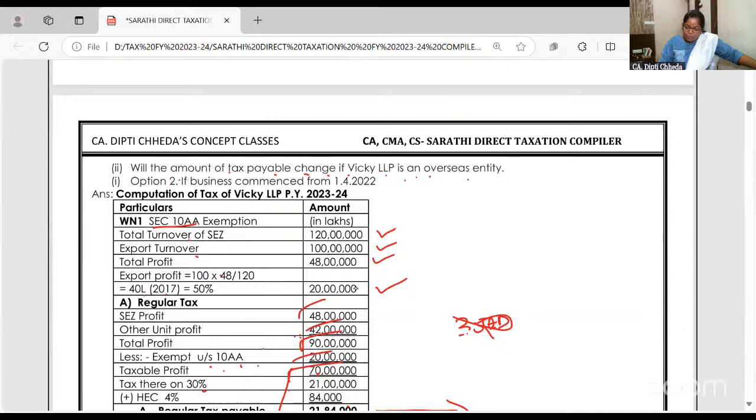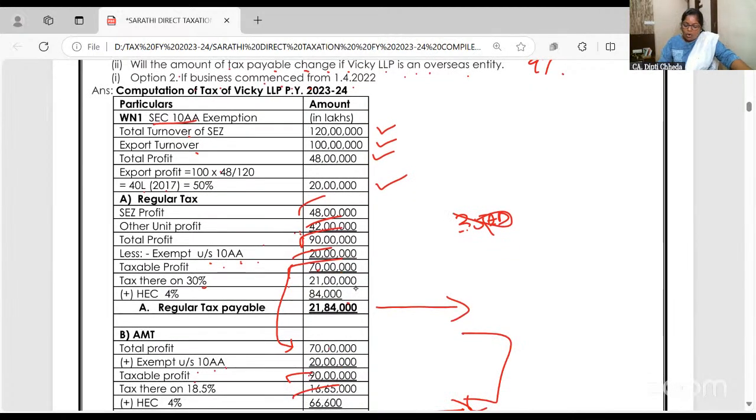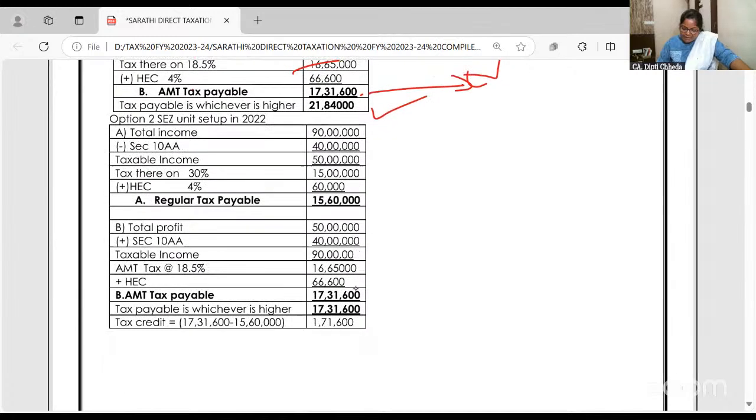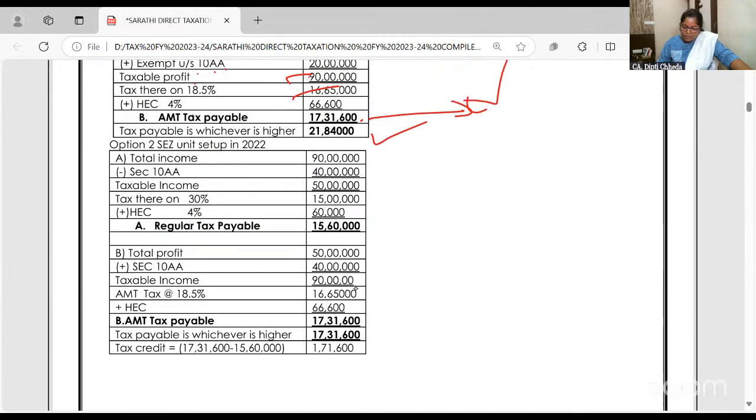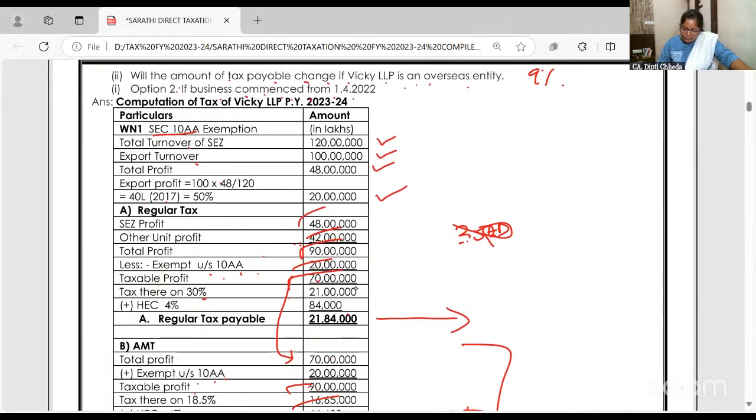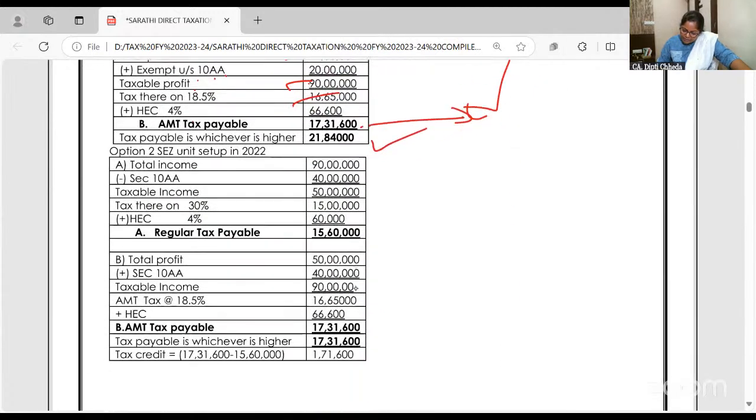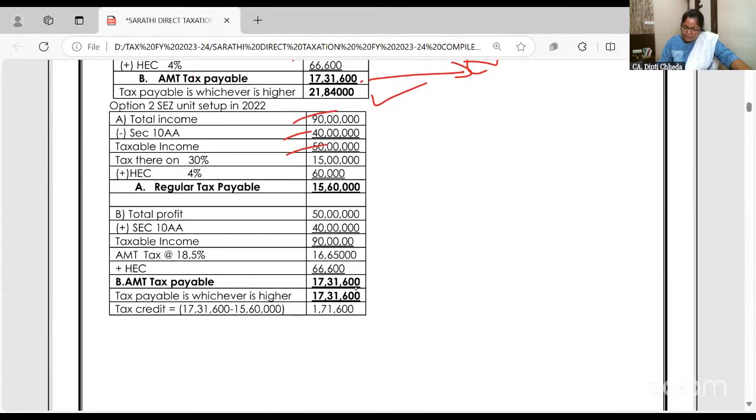Now, option 2, if the business is commenced on 1st April 2022. First, see, अगर overseas है तो 18.5% की जगह 9% लेंगे, उतना ही. Option 2, if the unit is set up on 1/4/22, then instead of 20 lakh deduction that you had taken in 90 lakhs, now the full 40 lakhs you will deduct and calculate the regular tax.